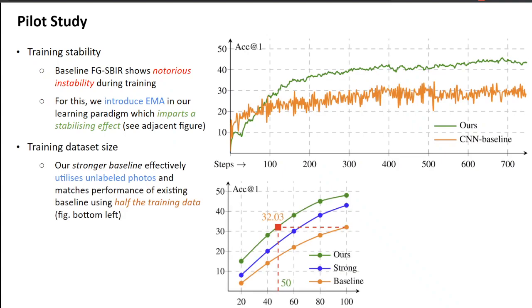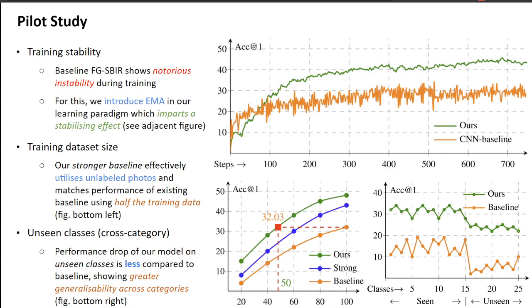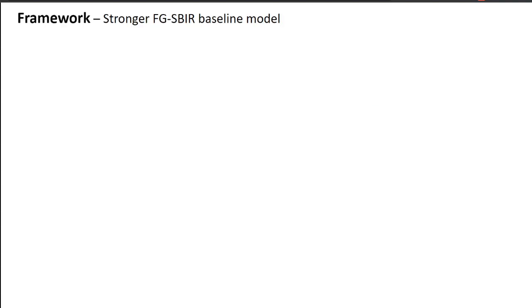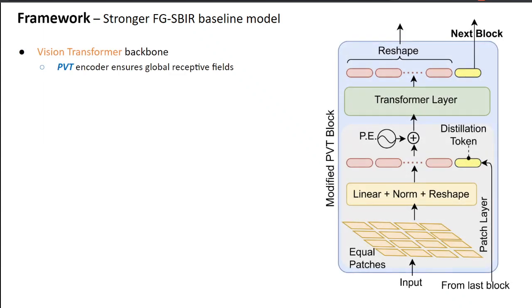Secondly, baseline FGSBIR was found to perform poorly under low label data setting, which our model mitigates thanks to the use of unlabeled photos during training. Thirdly, while baseline performance significantly drops for classes with no sketch photo pairs, our method maintains a stable performance via its knowledge distillation paradigm. Coming to the architecture, our encoder comprises a pyramid vision transformer which ensures a global receptive field compared to the local fields of CNN.